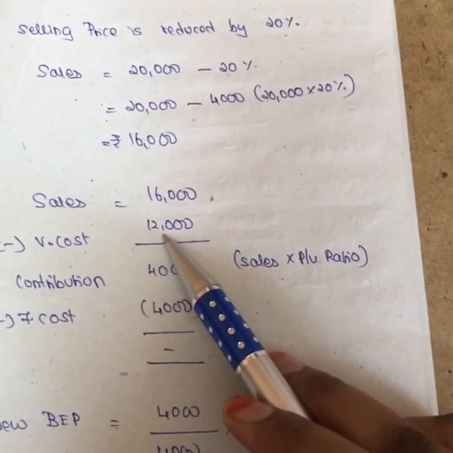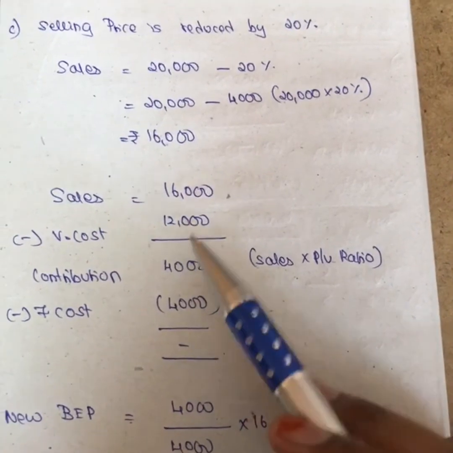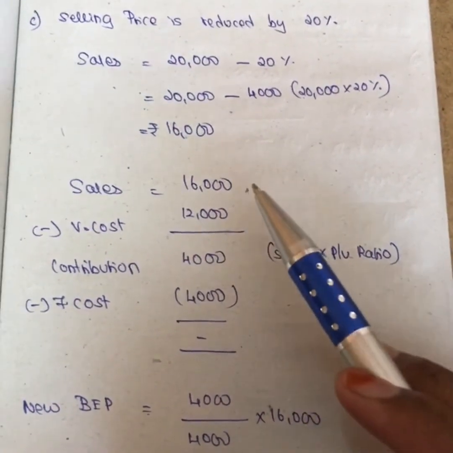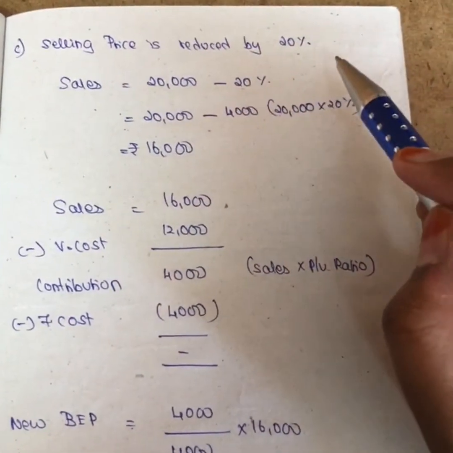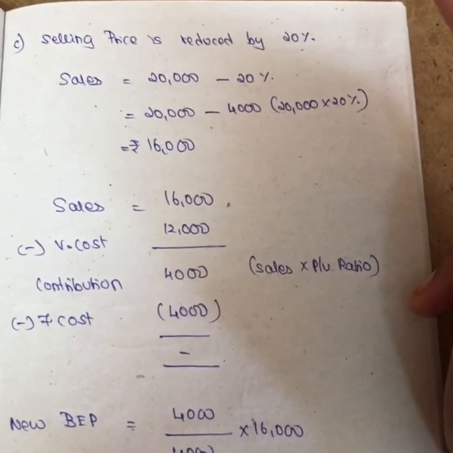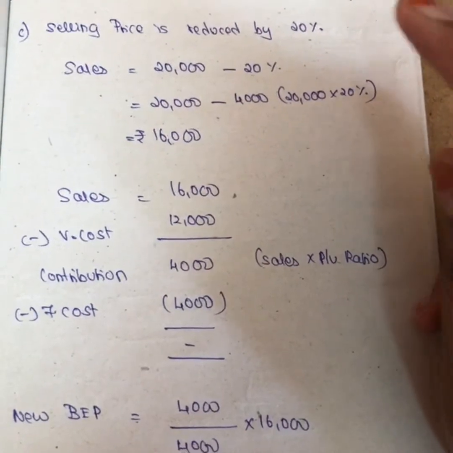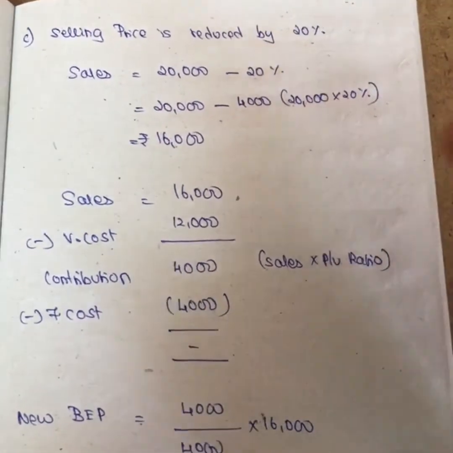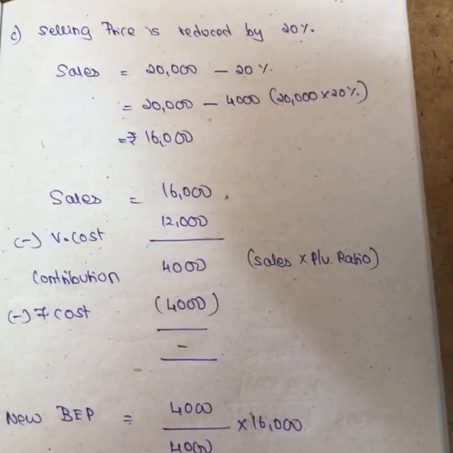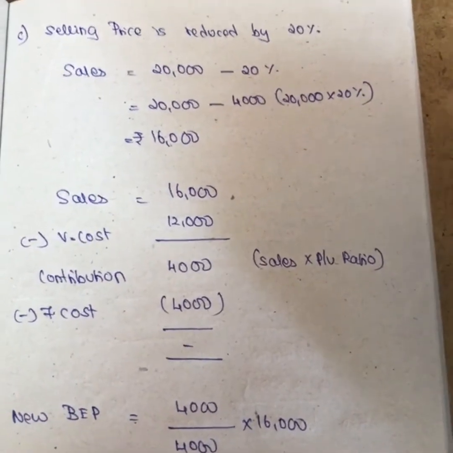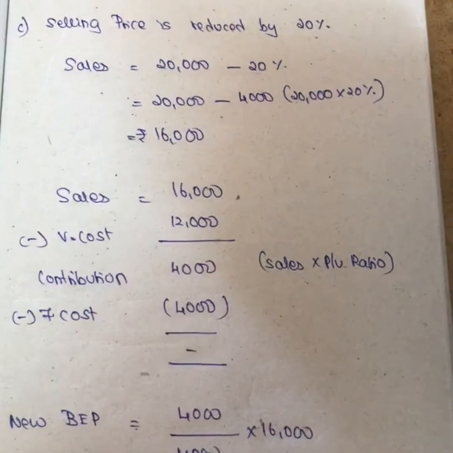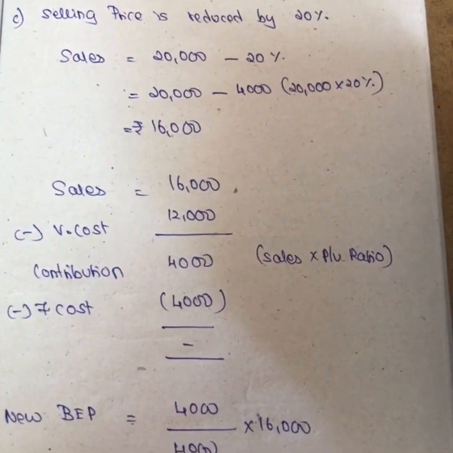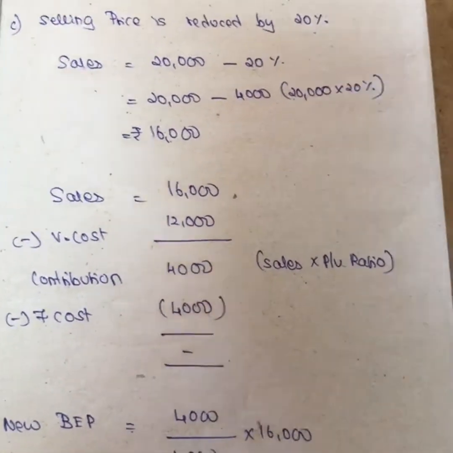Here you should understand one concept, and this is the place where you have to make a note, girls. They said here selling price is reduced by 20%. Now we have two things, one is selling price, the other one is the sales. Selling price is nothing but per unit. Say for example, I purchase 100 calculators, and each calculator cost is 150 rupees.